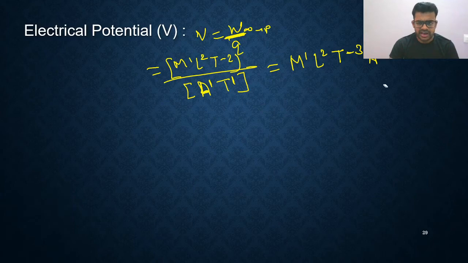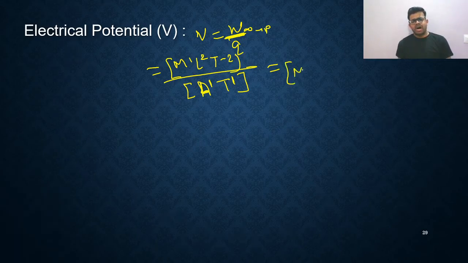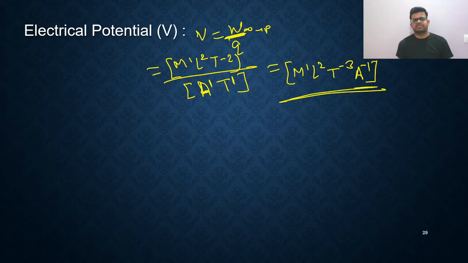I think this is hiding. So let me write it properly so that you can see it properly. Yes, so finally you are getting M1 L2 T raised to minus 3 and A raised to minus 1. That's all, my dear friends. This is the answer.